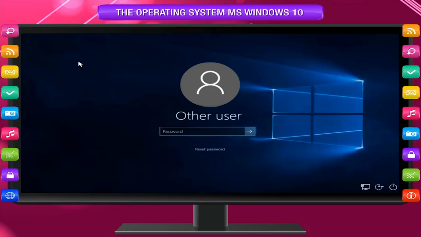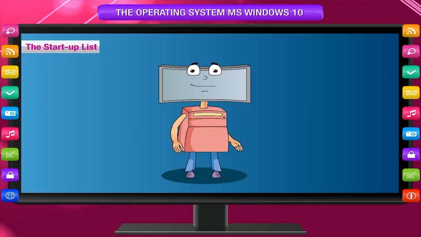Select your user account, type the password, and press the Enter key or click on the arrow button. You will then see the welcome screen. Your personal settings are being set up. This means Windows 10 will use your chosen background picture and color scheme, and arrange the desktop icons the way you left them last time.